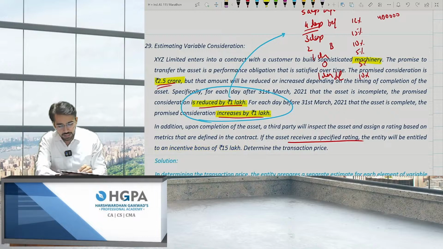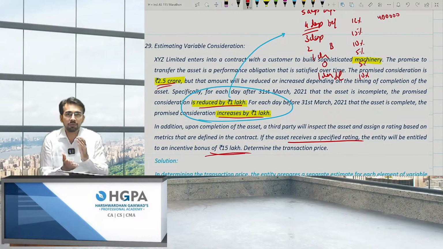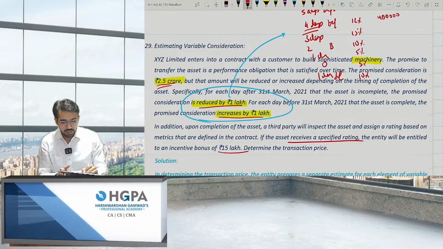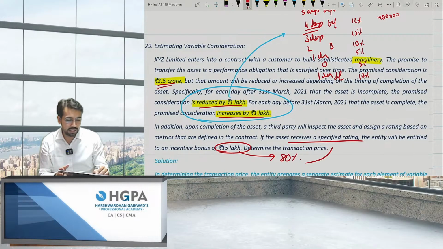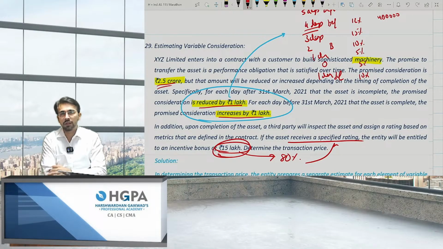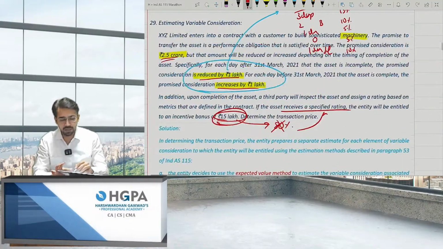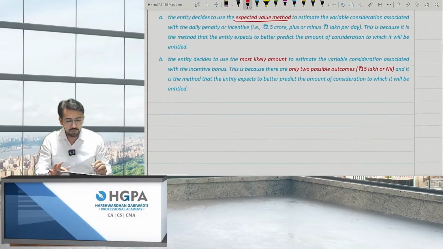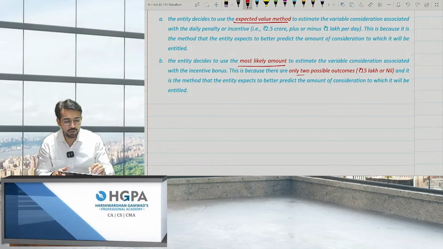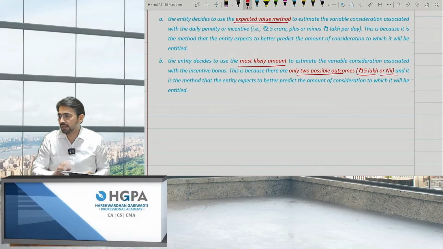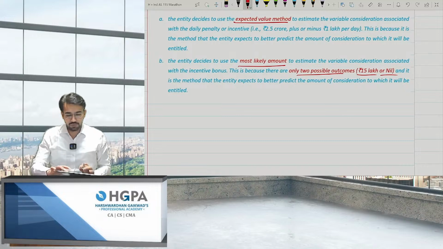So obviously you will check the most likely. In this scenario, I'll not multiply the answer by 70% or 80%, whatever the scenario is. For example, if there are 80% chances of me getting this specific rating, at this point of time, this 15 lakh rupees, I'll not multiply by 80%. I'll take 15 lakh rupees as the entire variable consideration, right? So this is the point. Over here, expected value method is the best for the 1 lakh per day case, and for this 15 lakh, most likely amount, only two possible outcomes, 15 lakh or nil, right? So most likely is the best answer. I hope you got this point, variable consideration, right?